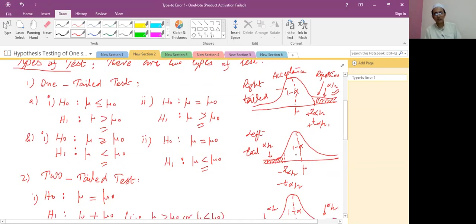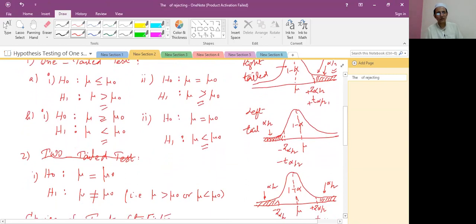This is called the acceptance region. This is called the rejection region in both cases. Now student, two-tailed test. What is a two-tailed test? When the null hypothesis is mu equal to mu naught, but the alternate hypothesis is mu not equal to mu naught, it means there are two meanings of this expression: mu is greater than mu naught or mu is less than mu naught.